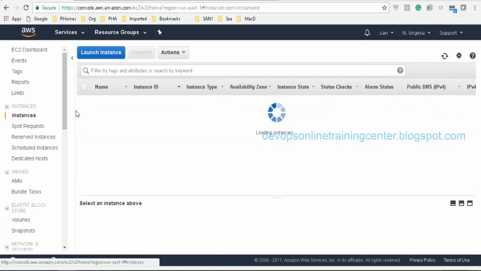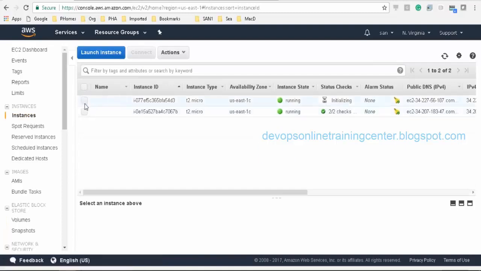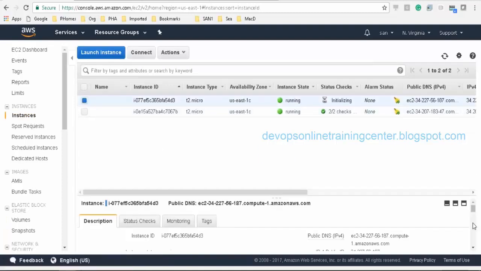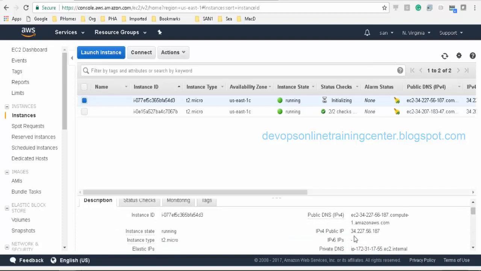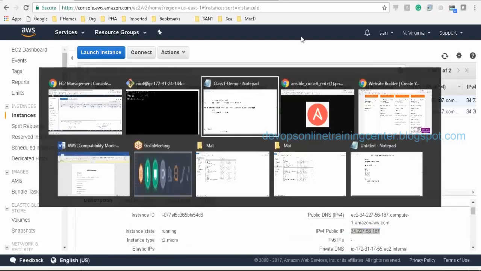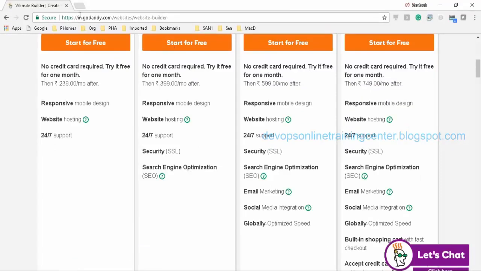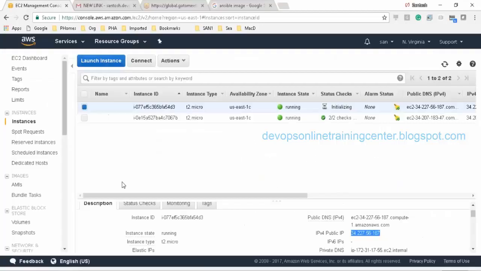Before that, let me try to log into another machine and see if it has HTTPD installed. Let me directly go to this IP and try to access it. If HTTPD is installed successfully, it should show a message in the URL.